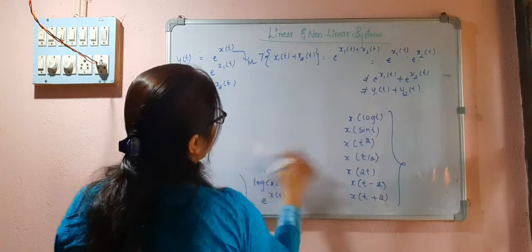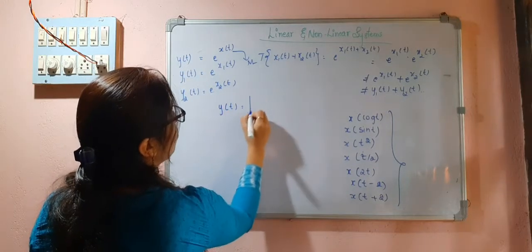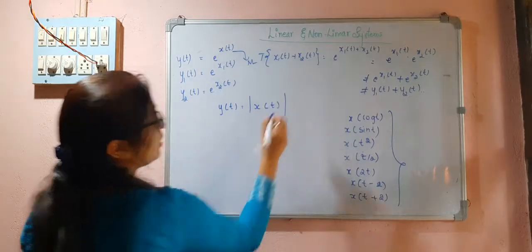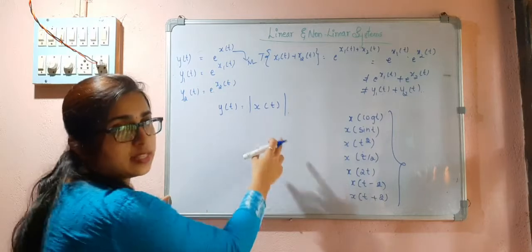And if you have y of t is equal to mod of x of t, this is also an operation which is performed on the signal.